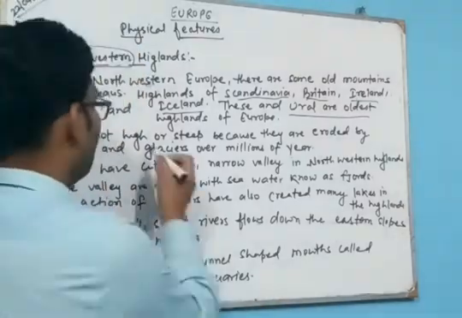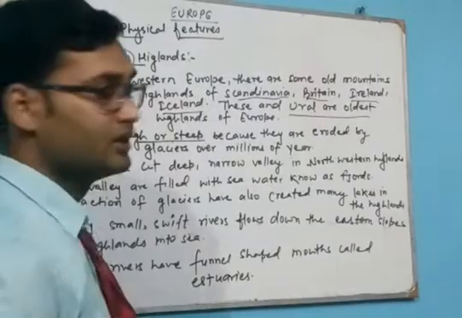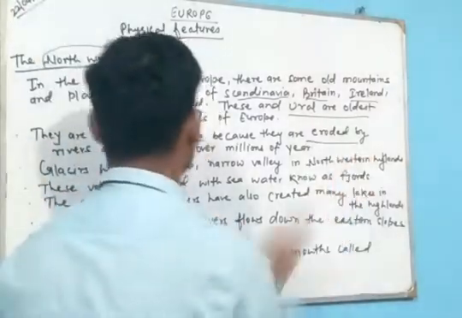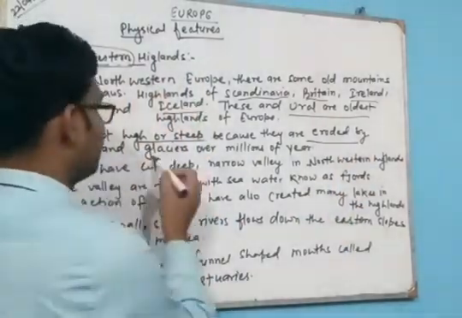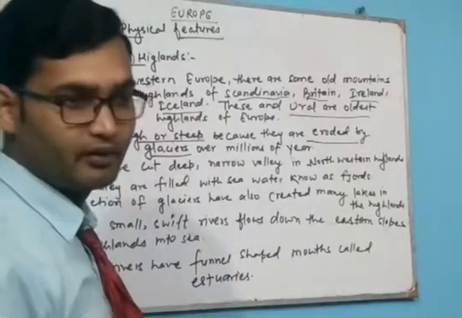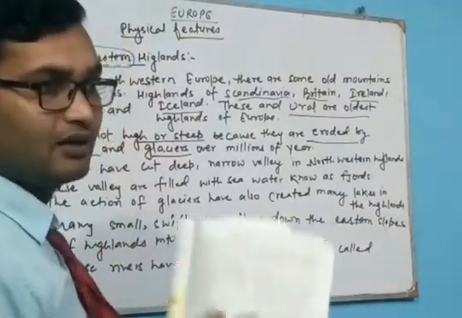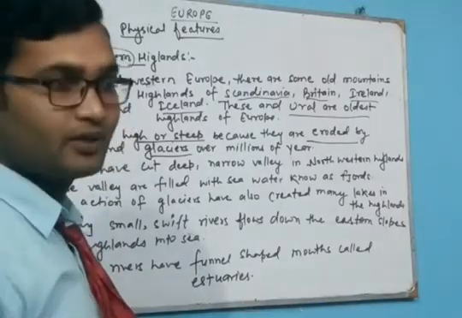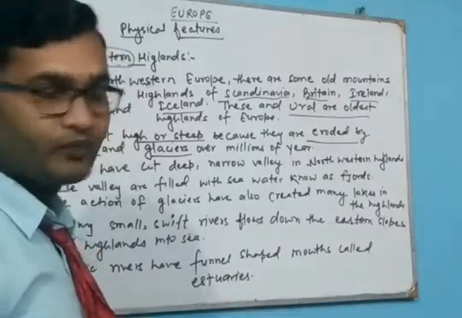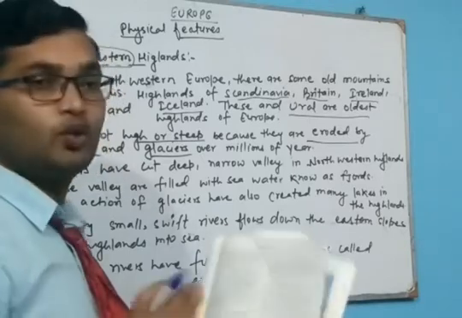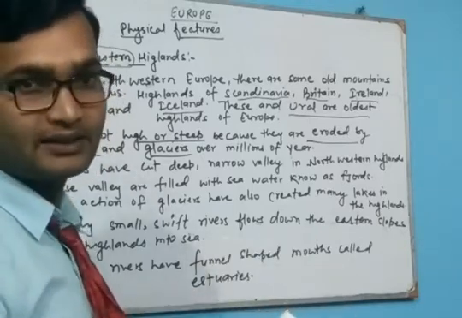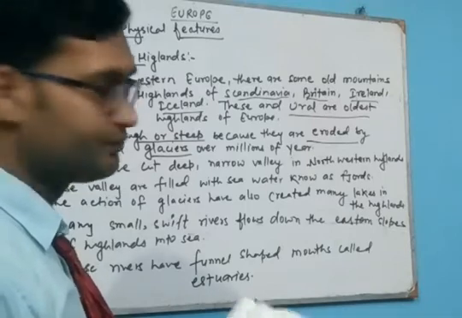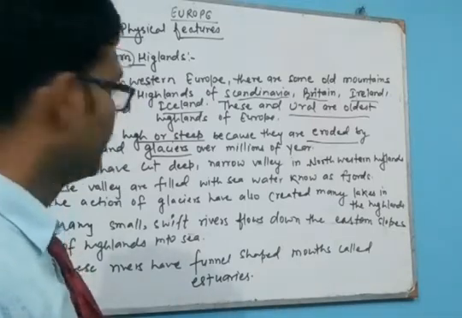They are not high or steep because they have been eroded by rivers and glaciers over millions of years. These mountains are not high, they have no steep slope, they have no sharp peak.